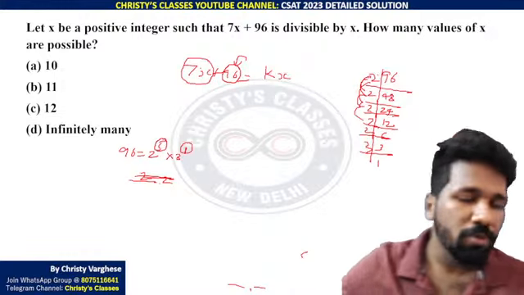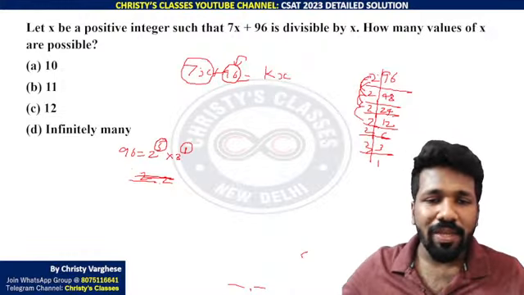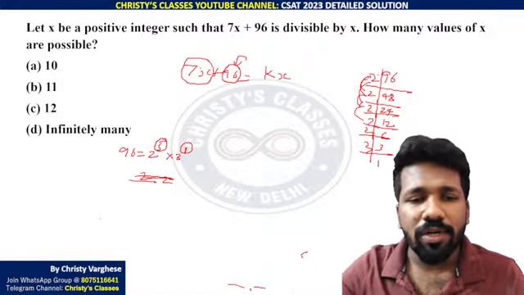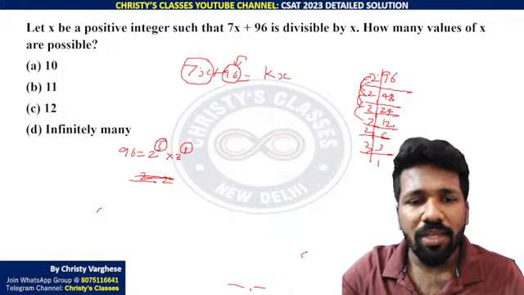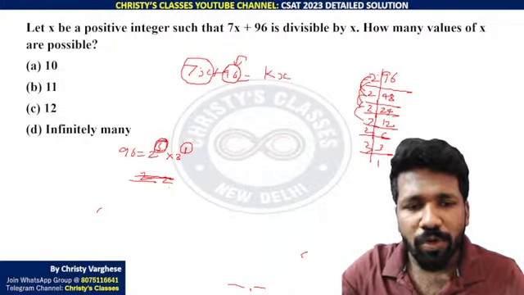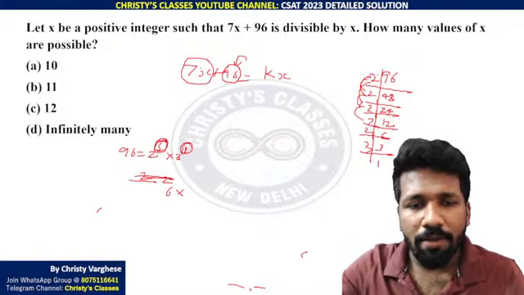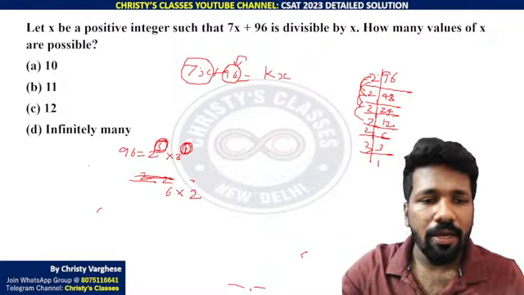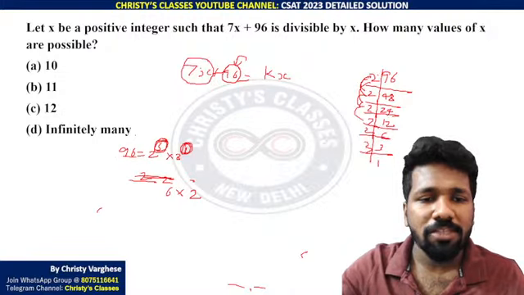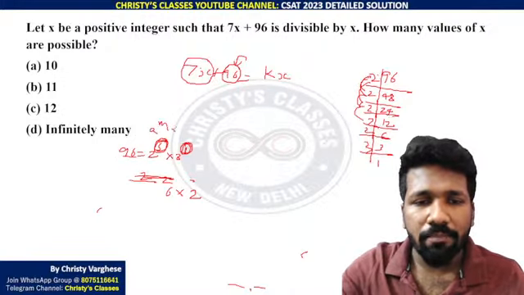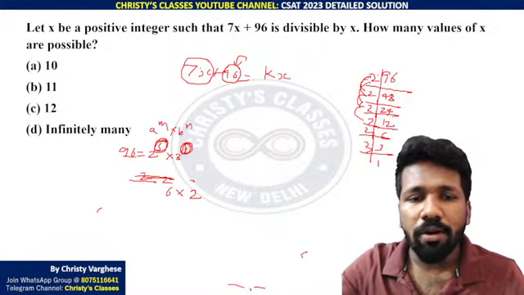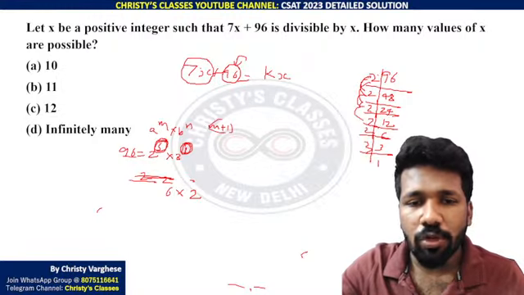because we have to finish almost 42 questions today. So anyway, 2 raised to 5 into 3 raised to 1. So total possibilities will be how many? 5 plus 1 is 6, into 1 plus 1 is 2. That is, if a number can be expressed as a raised to m into b raised to n, the number of factors is equal to m plus 1 into n plus 1.